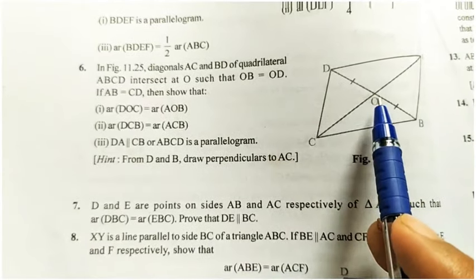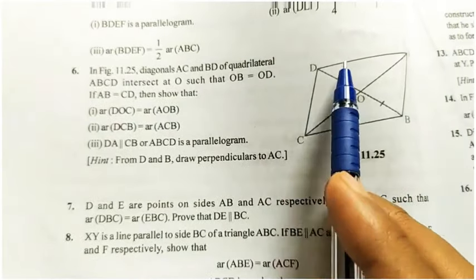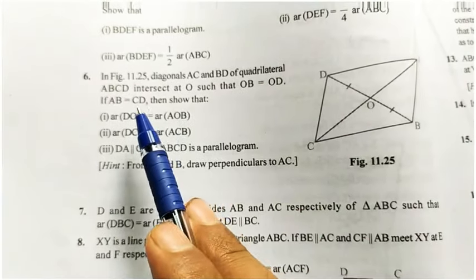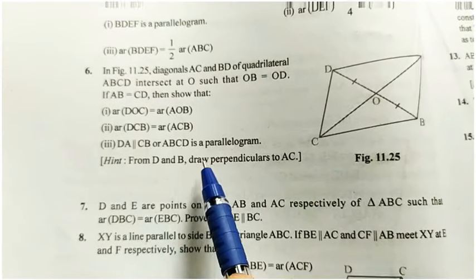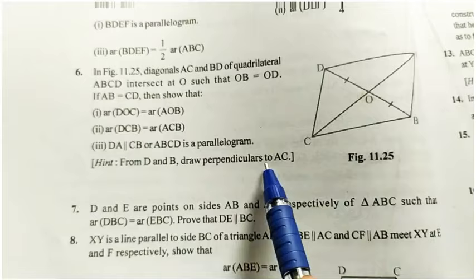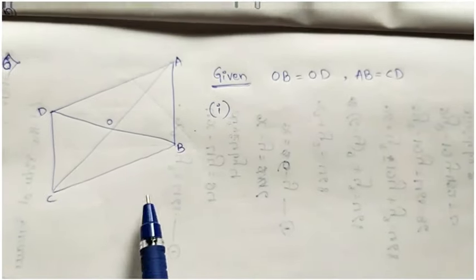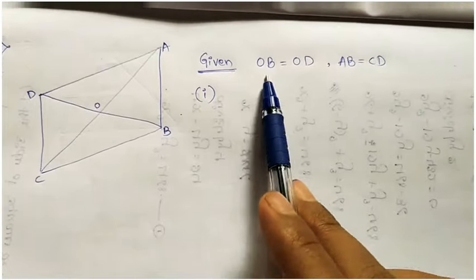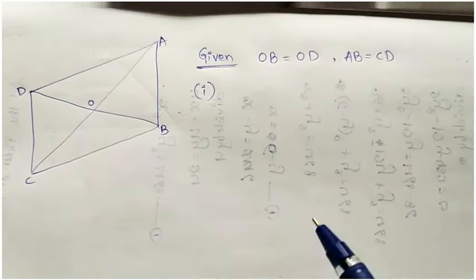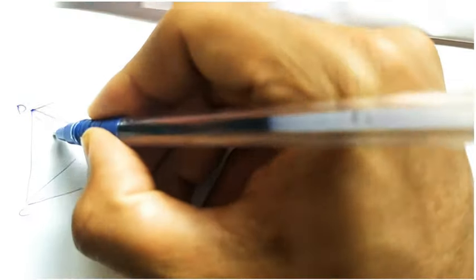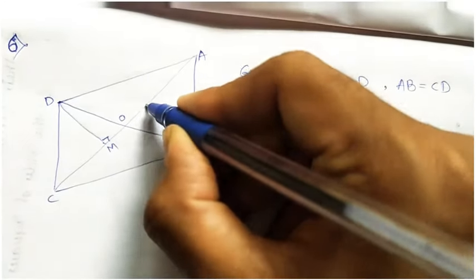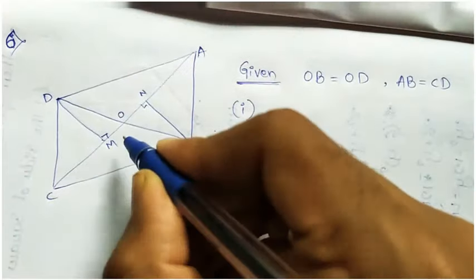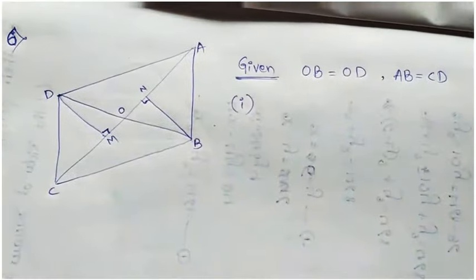Okay, so using the given diagram, OB equal to OD, AB equal to CD, and also we have to draw the construction. From D and B we have to draw perpendicular to AC. So here I am drawing a perpendicular line, let's take it as M, and from B I am drawing another one, N. Perpendicular means here they are making 90 degrees.